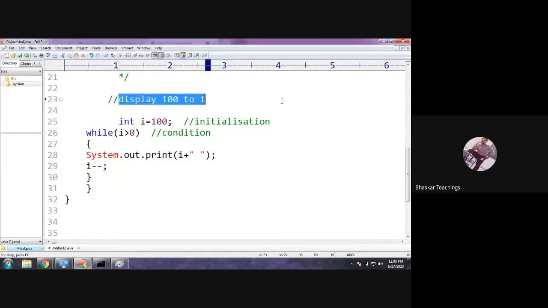Okay. Now display numbers divisible by 3 and 5 up to 100. So this time the question is different. Display numbers divisible by 3 and 5 up to 100.